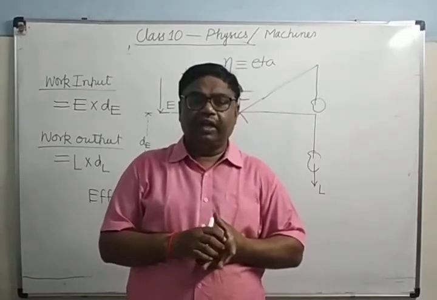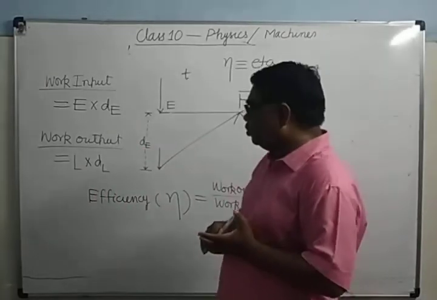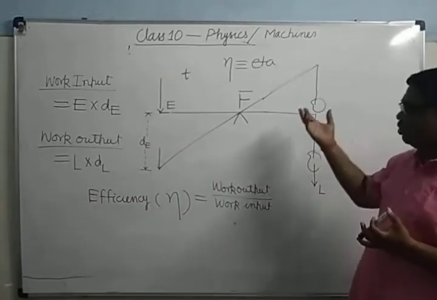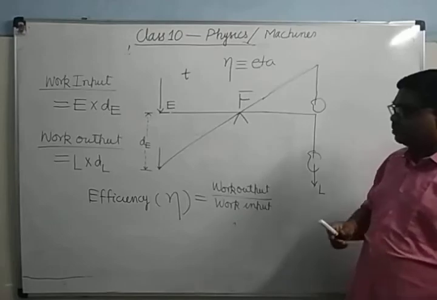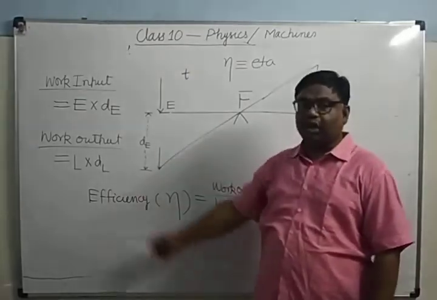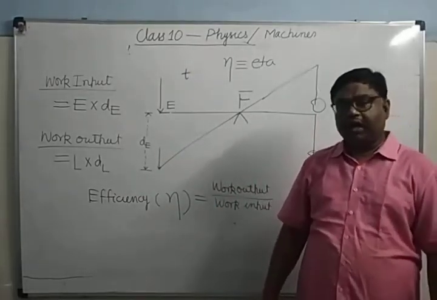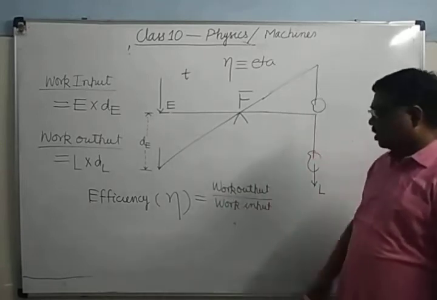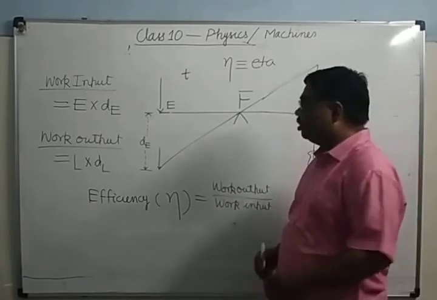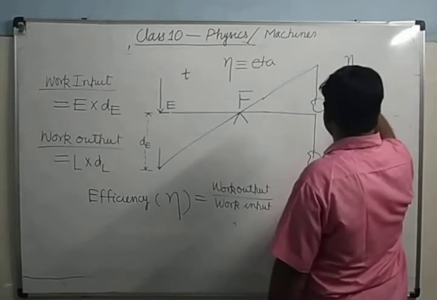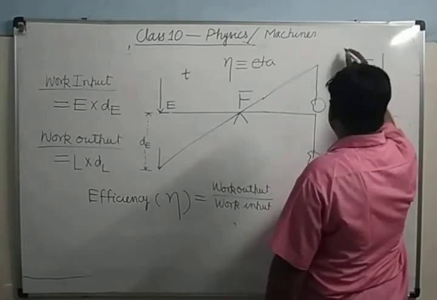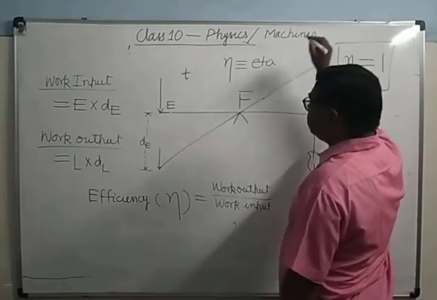Energy supplied will be totally used in doing the useful work, and in that case work output will be equal to the work input, and when work output is equal to the work input, efficiency will be equal to 1. But this is only in the ideal machine which does not cause any loss of energy.